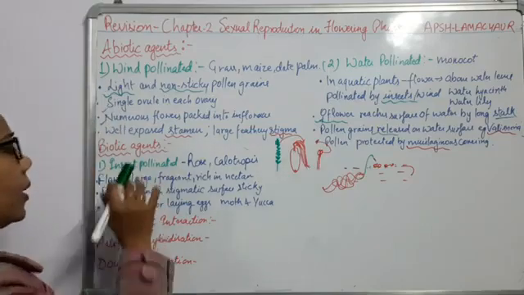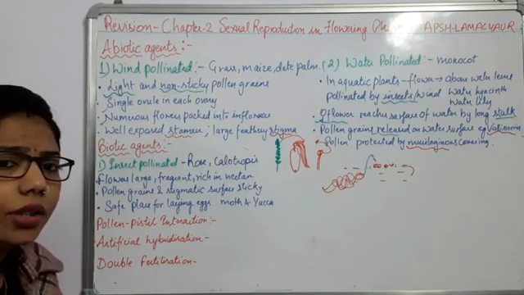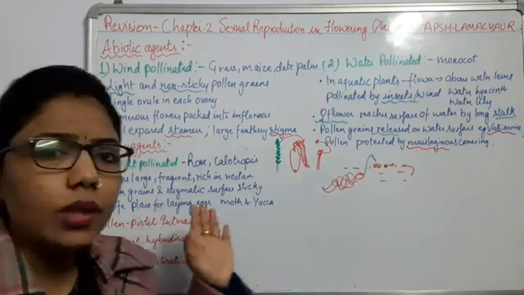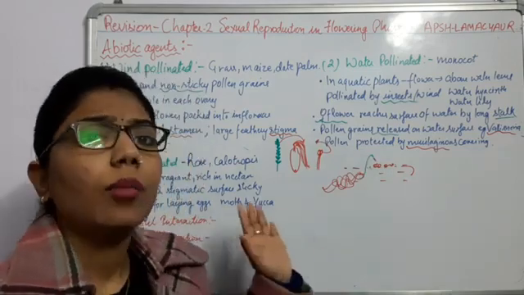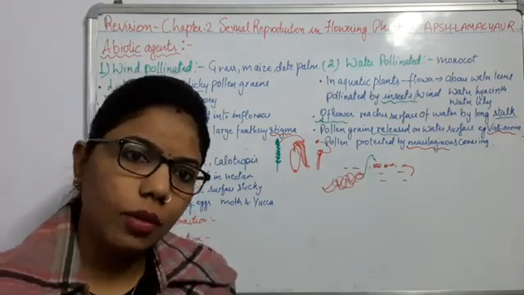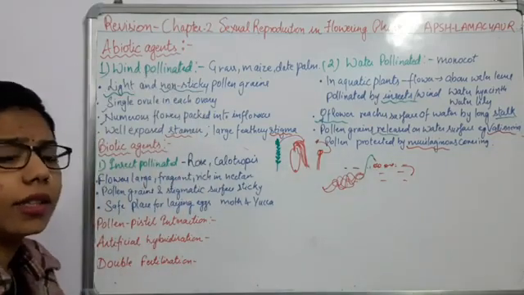So here what is happening? There must be insect pollination, right? Insect pollination is done in some plants like rose and calotropis. Most of the time you can see this type of pollination in agricultural crops. So here, what are the characteristics?